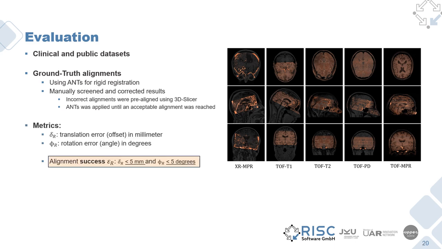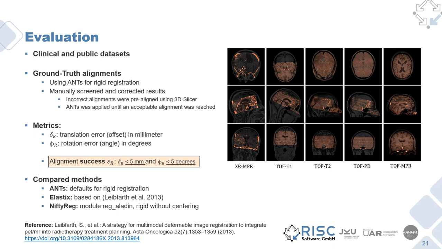Our evaluation metrics comprise the translation error delta R, which is the offset in millimeters, and the rotation error phi R, which is the angular offset in degrees. We further defined an alignment success criterion epsilon R, which is true for a result where translation error is below 5 millimeters and the rotation error below 5 degrees. The success criterion is further used to calculate the success rates as a percentage. We compared our methods against state-of-the-art methods ANTS, elastix, and NiftyReg.